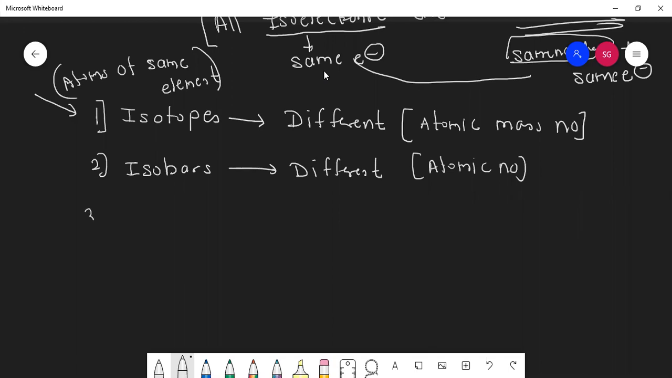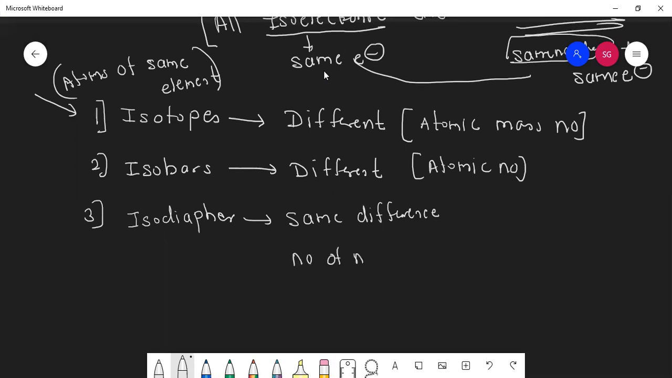Okay. After isobars, what did we learn, students? Isodiaphers. Very good. What is isodiapher, students? Same difference in number of neutrons minus number of protons. For that, one small formula I gave. What is that formula? A minus 2Z. Very nice.